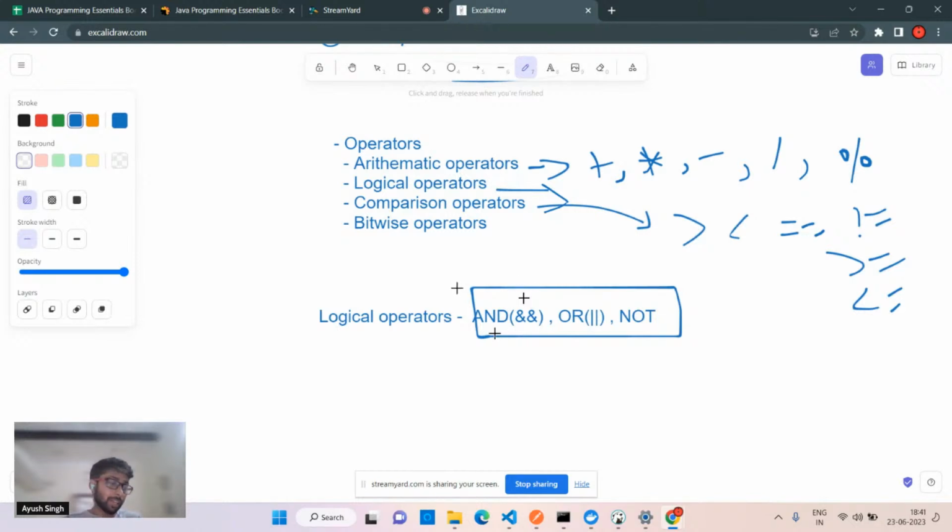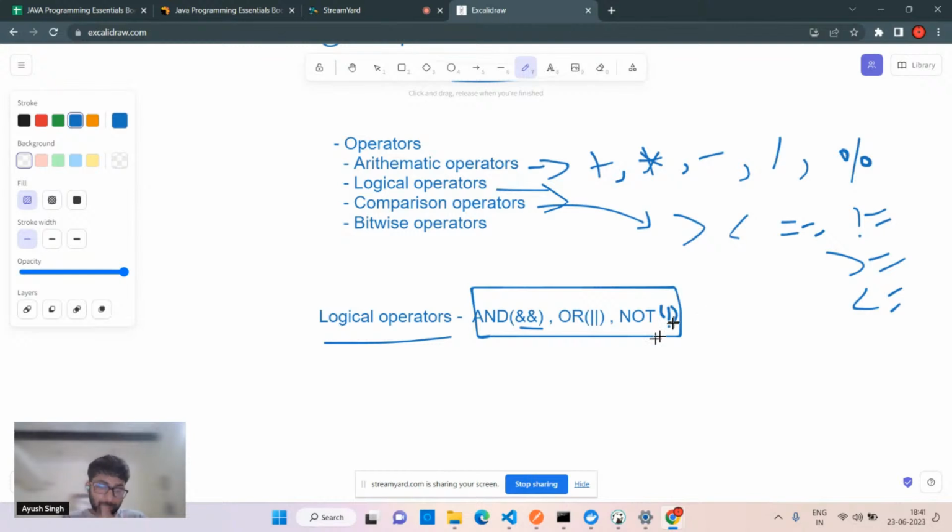Because we have the single & and single |, which are used for bitwise operations. That's the difference, so don't confuse it with this part. Remember, every time a logical operator uses two of that symbol. But in the case of not, it is quite easy. It is simple, the reverse, with the exclamation mark. So that's the not here.